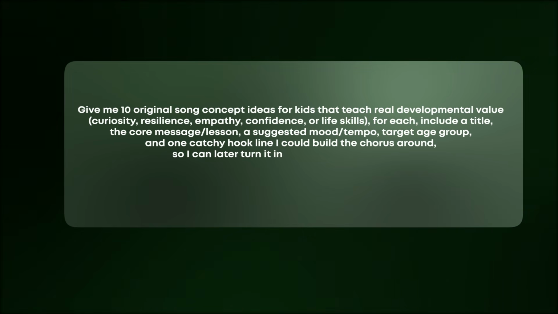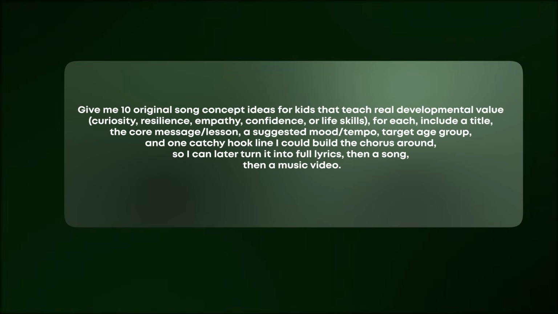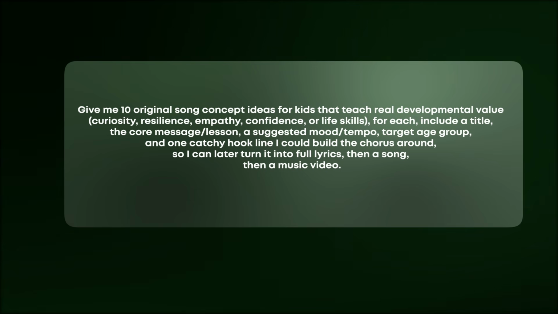Before we generate the song, we need some song ideas. I highly recommend you go with something educational, something that adds so much value to the lives of the kids as well as entertaining. Just copy this prompt and give it to any AI tool of your choice. It will generate original song ideas that you can use to create your song. For me, I used Claude, but you can use any AI tool you prefer.